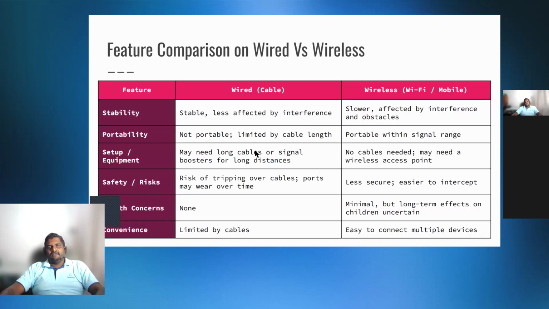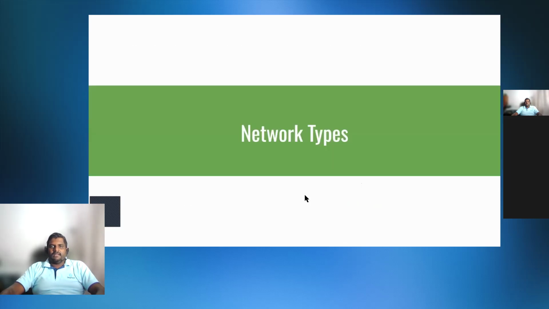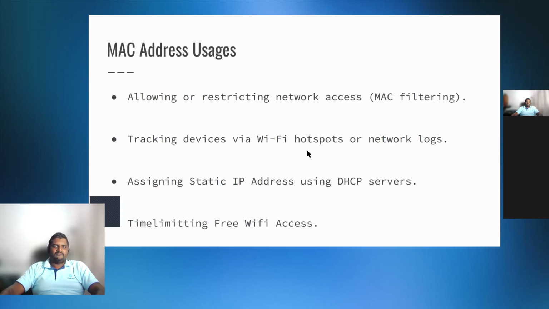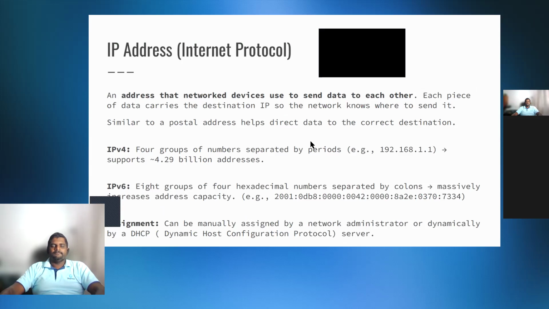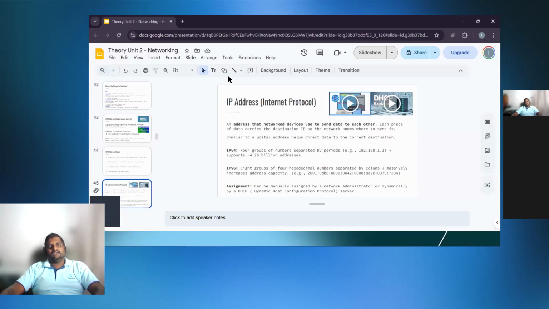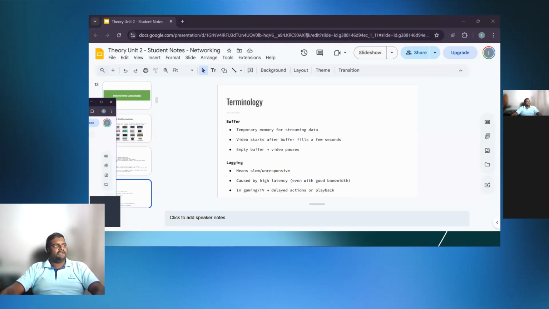Okay, these are comparisons. Have you guys noticed questions coming in past papers? Compare this and that. These kinds of tables will help you compare those things. Then network types, tethering, identifying devices on the network. All of those things are there. You'll get access to notes and everything to write down, so not to worry about any of those things when you enroll for the class.